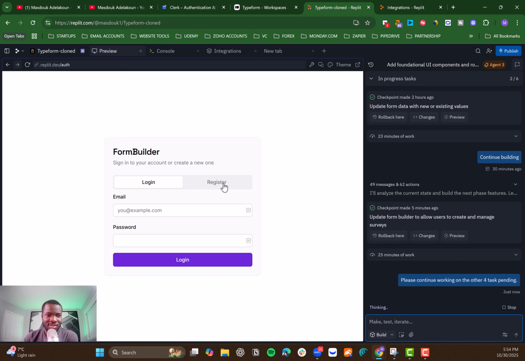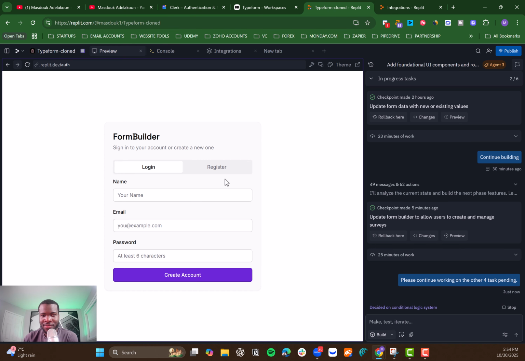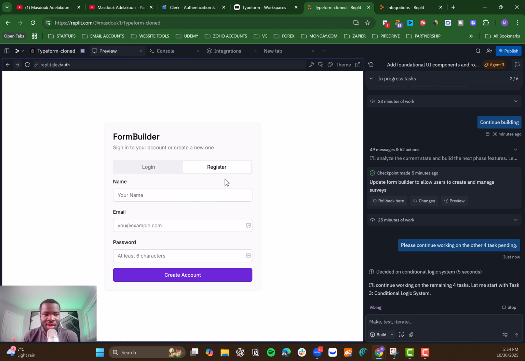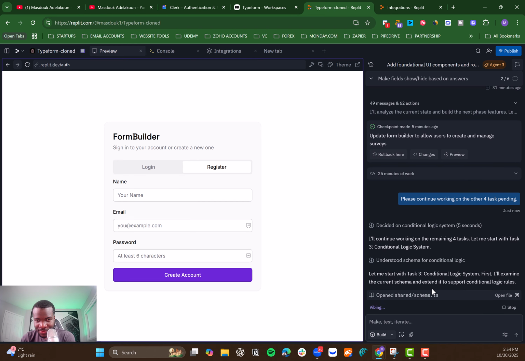As you can see, the agent seems to have created even a login page, which I haven't asked for, but which is fine. Obviously, you want to make your app secure. You don't want anyone else to just log into your app without knowing who is actually logging in, even if it is an internal app. So it does make sense to have a sign in and sign up capability, which is cool. As soon as the agent understands that you need to continue working on the other 4 tasks, so you understand there's a conditional logic there.